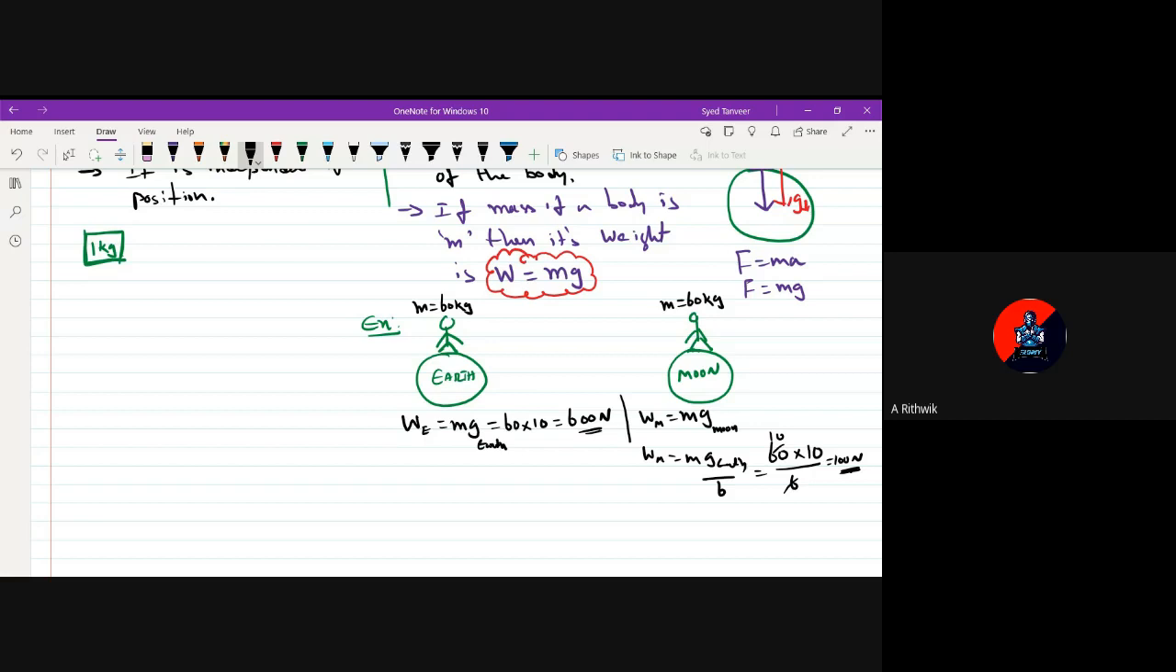Sir, in the equation after mg, what did you write? After mg, g on Earth. Okay. 100 Newton. So this is the difference between mass and weight. This is the difference between mass and weight. If you are given the mass of a body